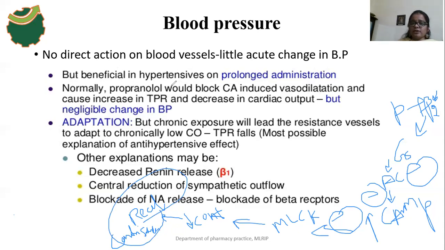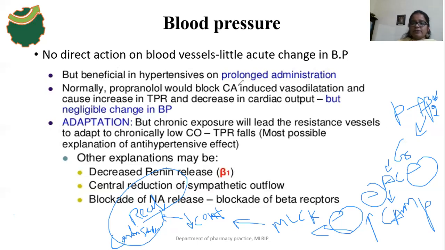Our drug propranolol blocks the beta 2 receptor mediated vasodilation, and it increases the total peripheral resistance, and decreases the cardiac output.